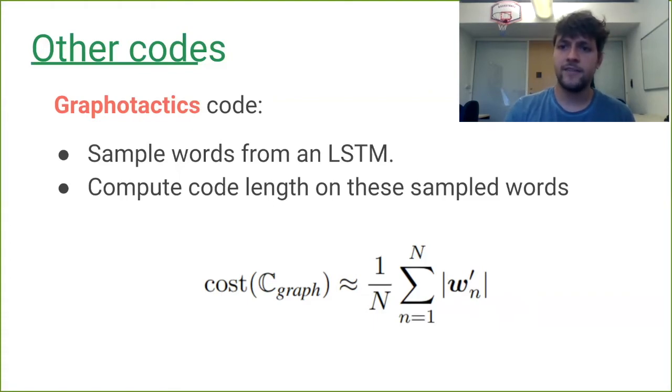And we actually have another paper coming in ACL Findings talking about the challenges of modeling a unigram distribution and why it's important. So feel free to check it out.